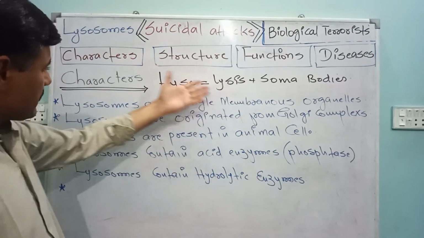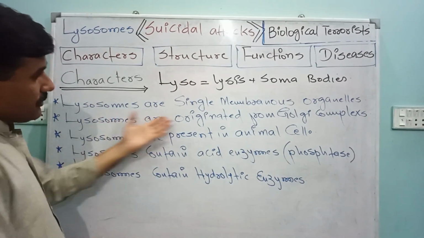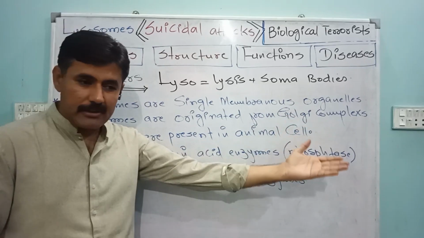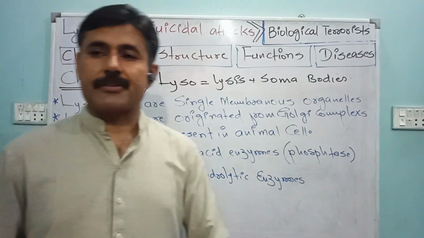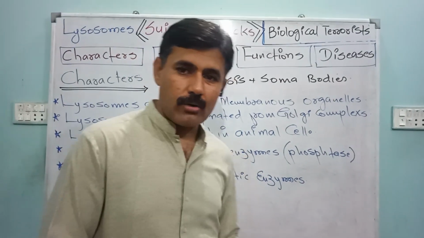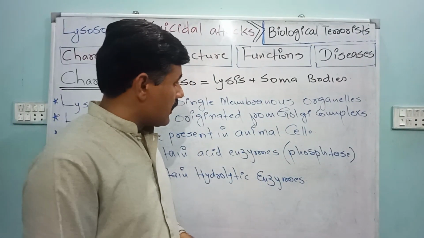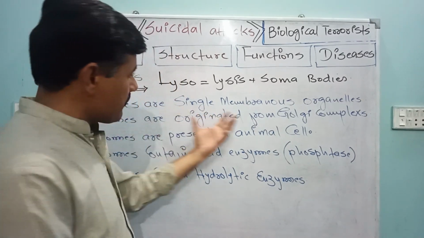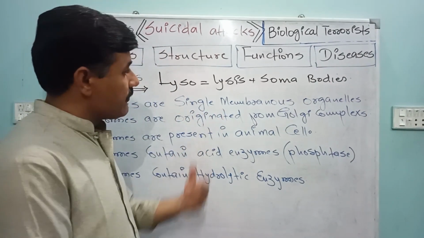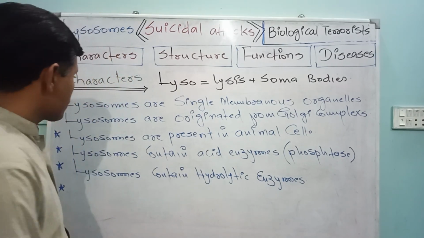Let's discuss the general characteristics of lysosome first. Lysosomes are single membranous organelles, as we have studied while studying Golgi bodies. We said lysosomes originate from Golgi bodies. As they originate from the Golgi bodies, therefore they are single membranous organelles.